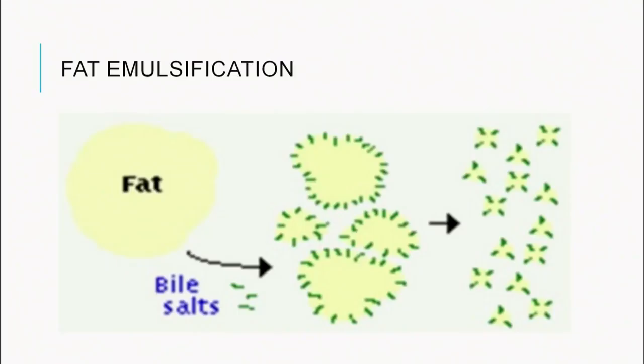Now, this slide shows the emulsification of fats. The light yellow colored structure is a fat, and the green small lines are the bile salt. What will happen?